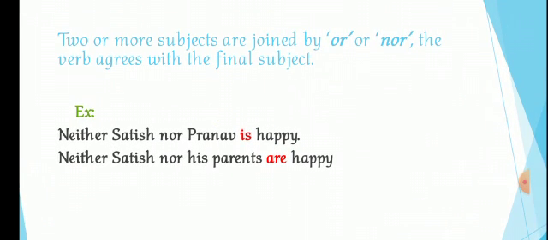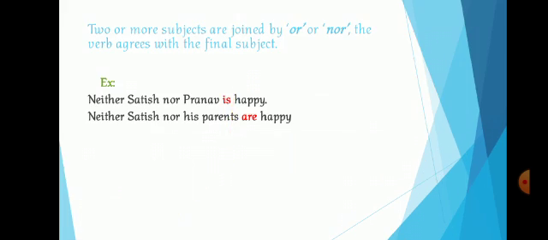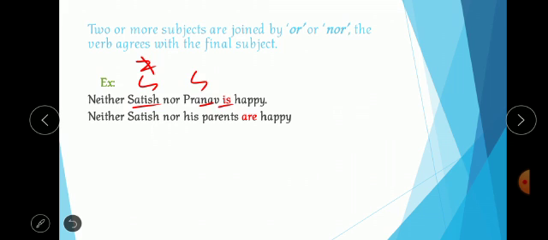So just think there are 2 subjects and these 2 subjects are joined by the word or, nor, right? I'll draw on the screen and show. Satish, Pranav, those are the 2 subjects. First subject, second subject. These 2 subjects are joined by the word nor. Neither Satish nor Pranav is happy.